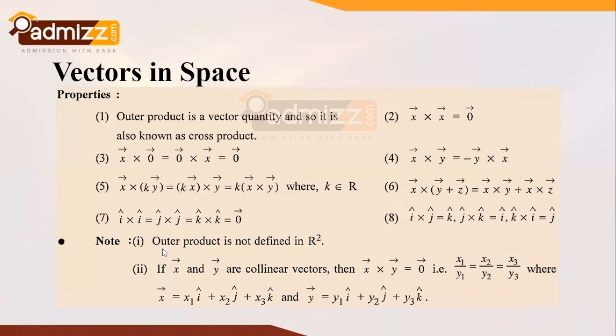It is important to note that the outer product is not defined in R2. For 2 dimensions, it is not defined. It is only defined for 3 dimensions. If x vector and y vector are collinear vectors, then x vector cross y vector is equal to the zero vector. We can observe this from the condition x1 upon y1 is equal to x2 upon y2 is equal to x3 upon y3, that is, a constant ratio, wherein vector x is given by x1 i cap plus x2 j cap plus x3 k cap, and y is given as y1 i cap plus y2 j cap plus y3 k cap.